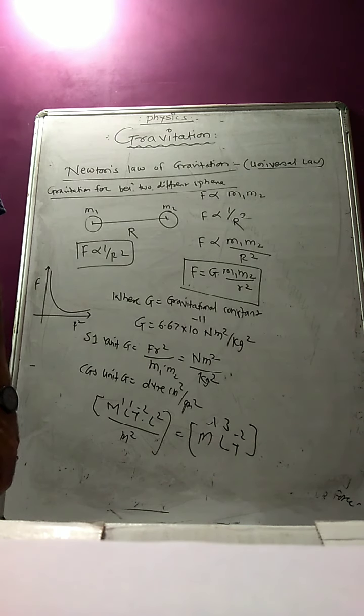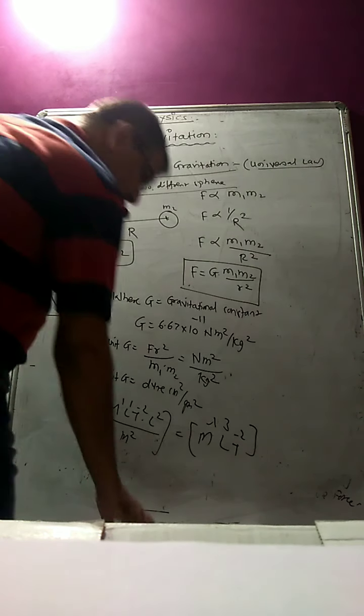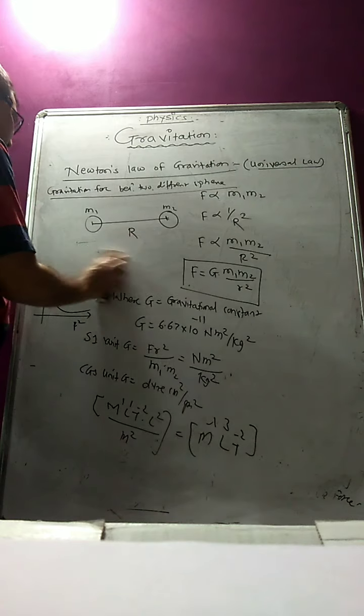But suppose what is the gravitational force in terms of the radius of spheres of the same material? Suppose these two spheres are there and they have been separated by some distance.